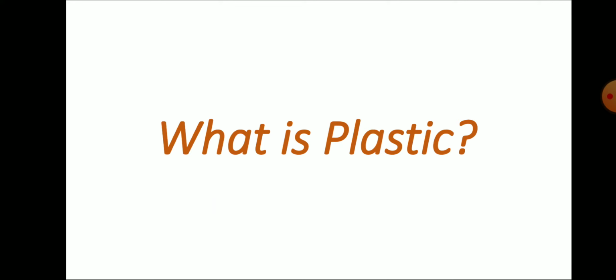What is plastic? Basically we have certain questions when we see certain things, naturally plastic things. Plastic is also a polymer like many synthetic fibers. Polymer: poly means many, mer means units, many units brought together to form a polymer. So plastic is also a polymer like many synthetic fibers.